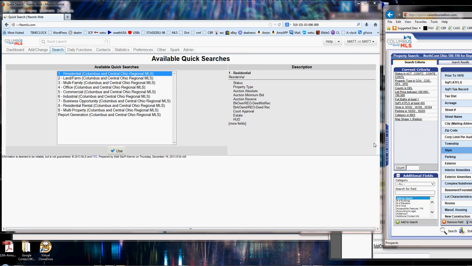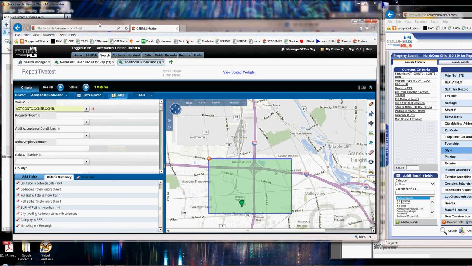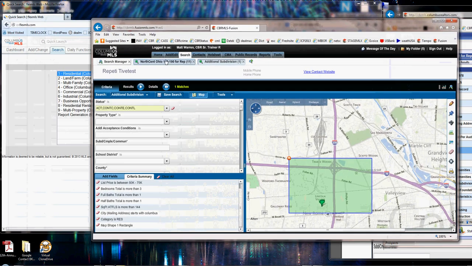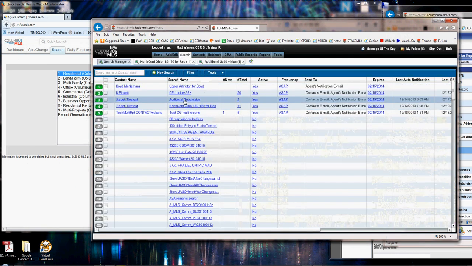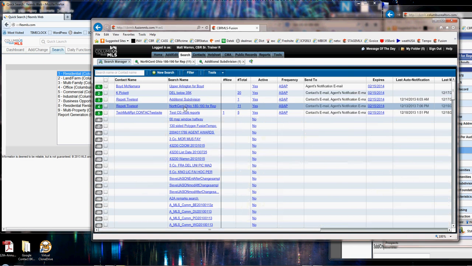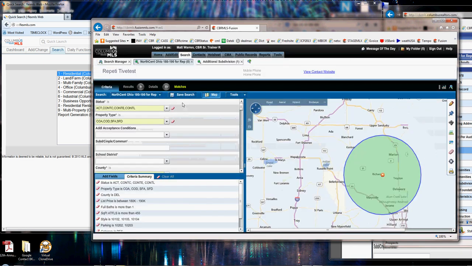You're only going to have 2 weeks, whereas right now if you start, you've got a month. So this would happen live. Now I'm going to do this in Fusion though, and I'm going to take that Fusion search. I'm going to go up to my search manager in Fusion, and I'm going to click on that subdivision, or excuse me, this North Central Ohio search right here.